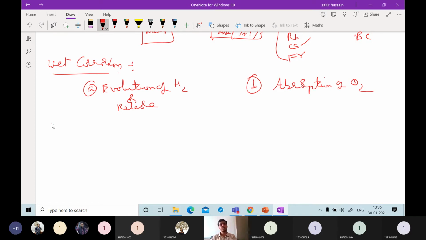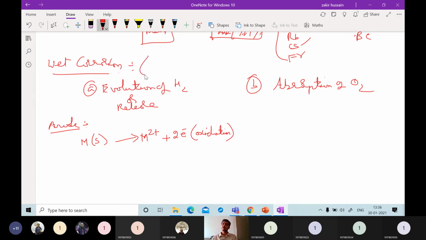To occur this wet corrosion, first anode and cathodic areas need to be formed. What is the reaction taking place at the anode first? The individual reaction at the anodic area is, for example, a metal in solid form just losing electrons. How will it lose the electrons? Due to the oxidation process. For example, if it loses two electrons, then two electrons it will be losing, because it is due to the oxidation process.